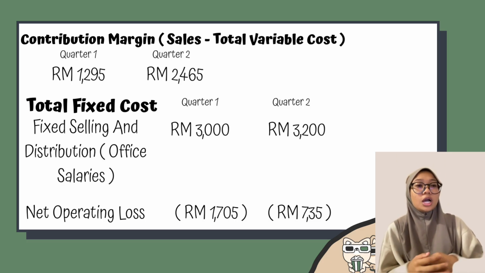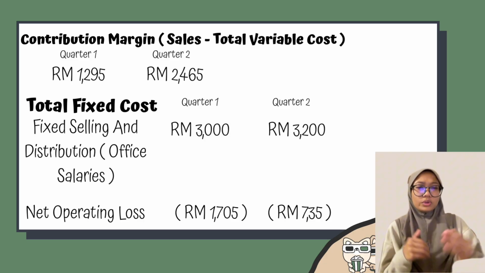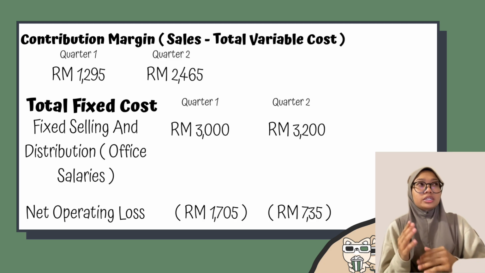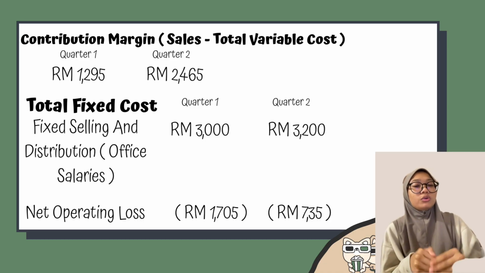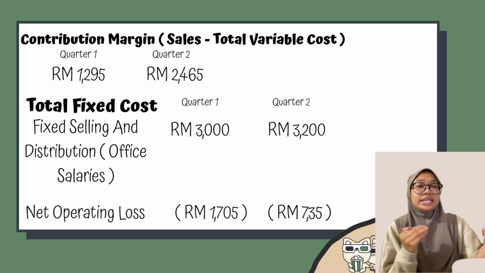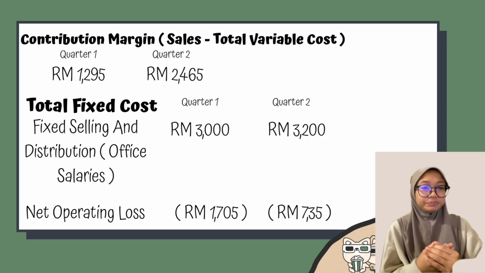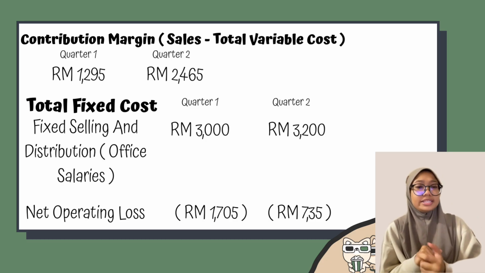The next calculation is to find whether we get a net operating loss or profit. How do we calculate it? We take the contribution margin minus the total fixed cost, so that we will know whether we get a profit or a net operating loss.